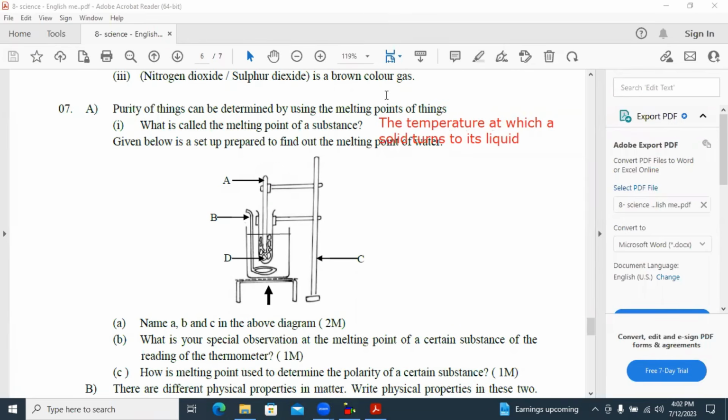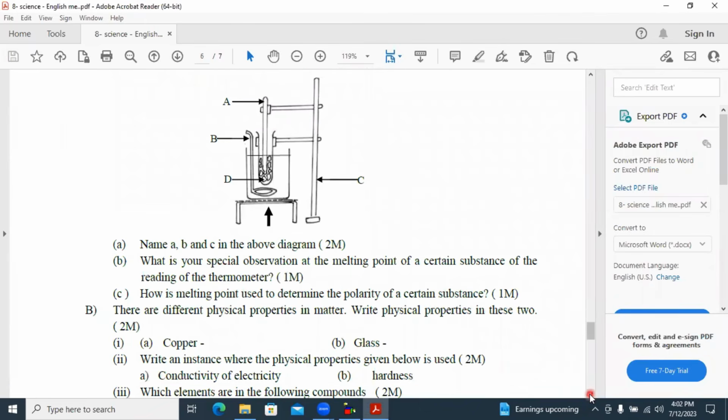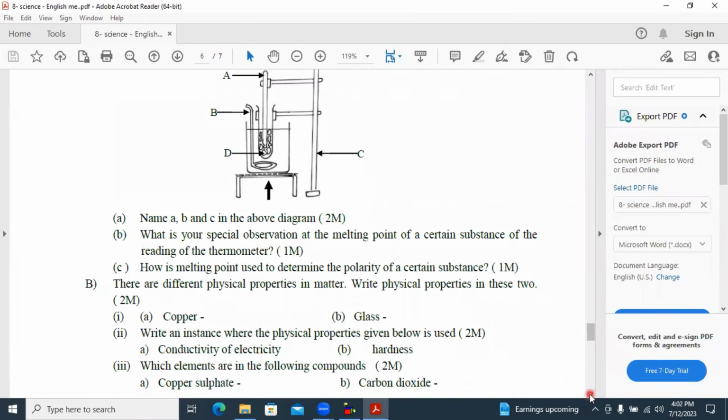Given below is a setup prepared to find out the melting point of water. You can see there are ice cubes. Temperature is measured until all the ice turns into liquid water. Name A, B, C in the diagram. Here A, thermometer. B, you have to write it as spiral. To mix this, we are using that. And the next you have to name C, it is the stand.